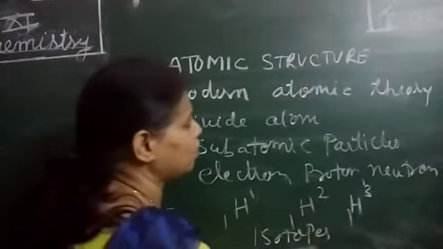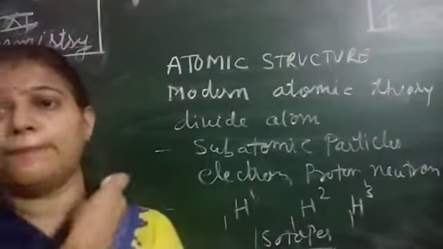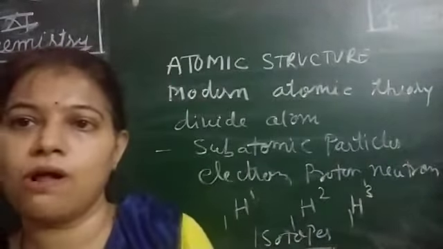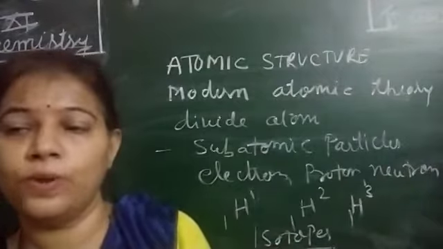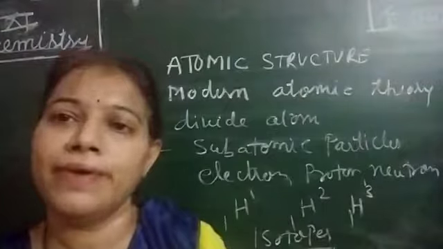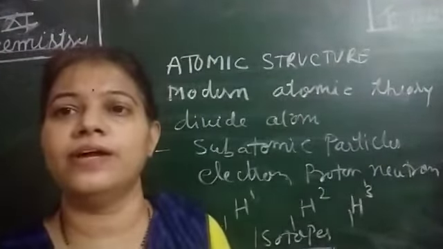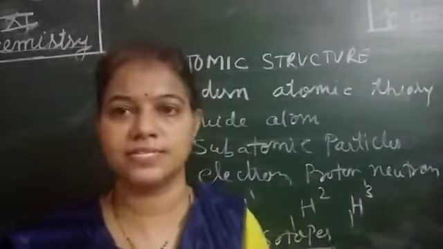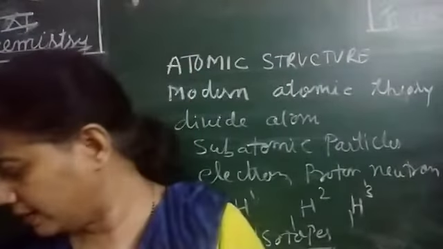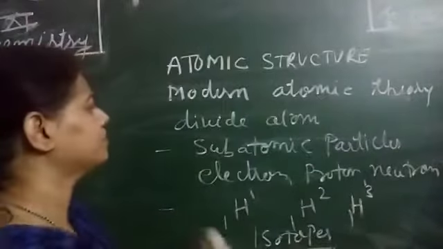So with the discovery of isotopes, that postulate of Dalton, that atoms of the same element are the same in all respects, cannot be correct. We can't say it is correct, because atoms of the same element may be different because of their different atomic mass. Similarly, Dalton said atoms of different elements are different in all respects. Again, it is also not true.